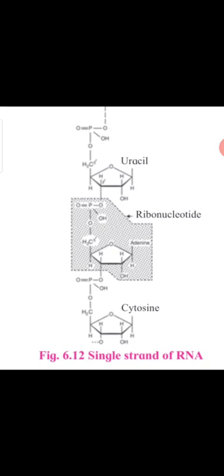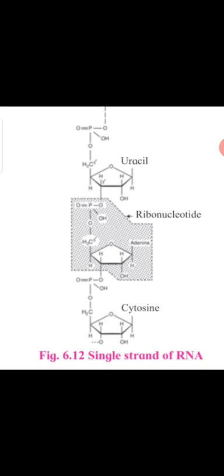Now, in this chapter, we will learn about RNA, ribonucleic acid. RNA is another nucleic acid which is found in living organisms or in their cells. In most organisms, it is not found to be hereditary material. But in case of some viruses, for example TMV, tobacco mosaic virus, it is a hereditary material. In short, RNA is of two types: one is cellular RNA and the second one is hereditary RNA or genetic RNA.